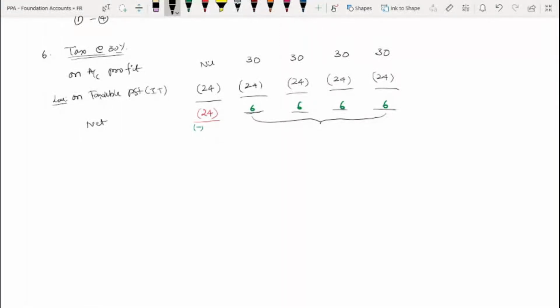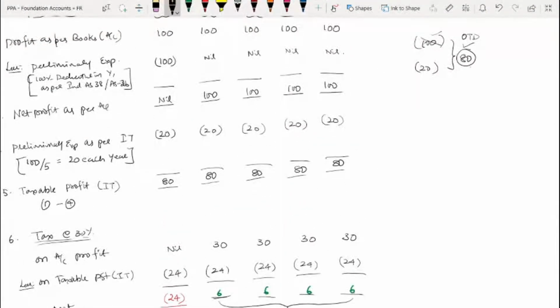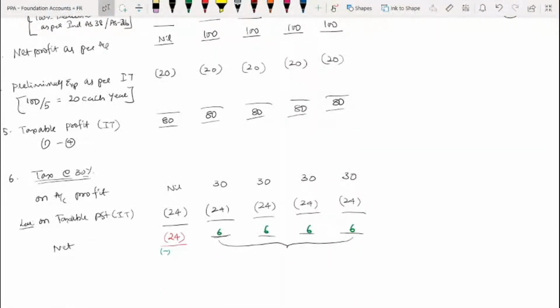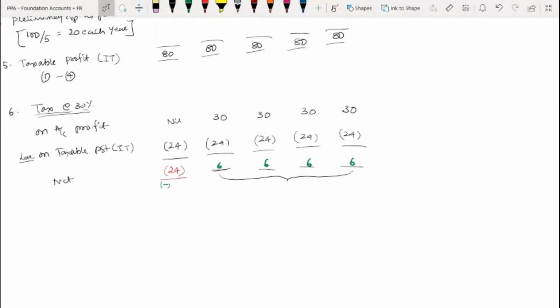The difference, 80 rupees, is a timing difference; that 80 into 30%, which is 24, is the timing difference in tax. Tax is our only concern, not the amount. That tax difference we call the difference in tax base, and the 80 rupees we call the difference in taxable profit. Understanding?